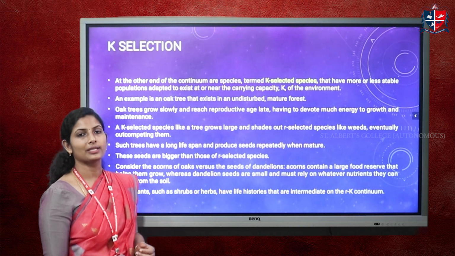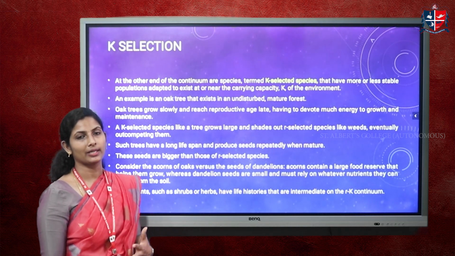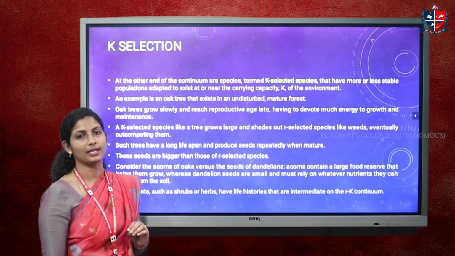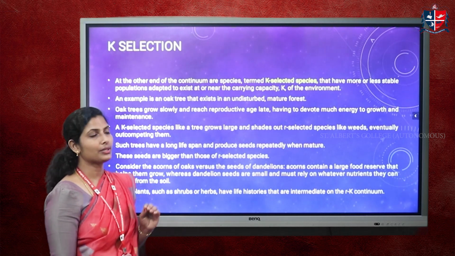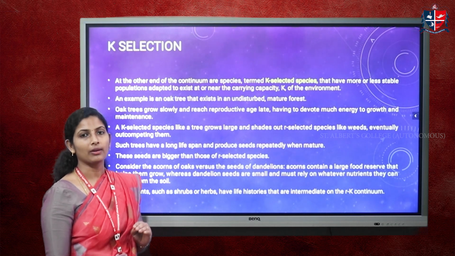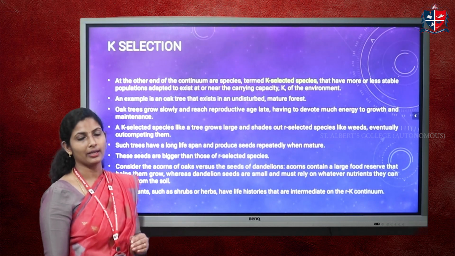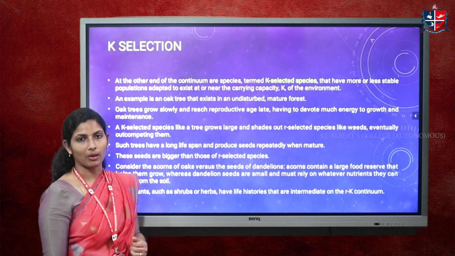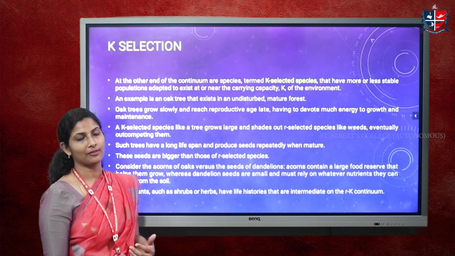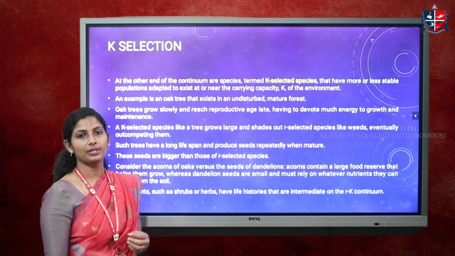And here the organisms that depend on carrying capacity and live accordingly are called K selected species. Capital K stands for carrying capacity. These organisms are called K selected species because they are not living in a much disturbed habitat. Their lifespan will be very long. They reach their reproductive maturity very late in their lifetime, and they produce